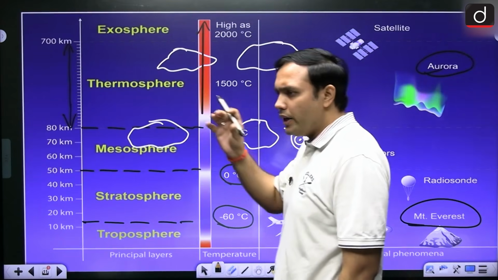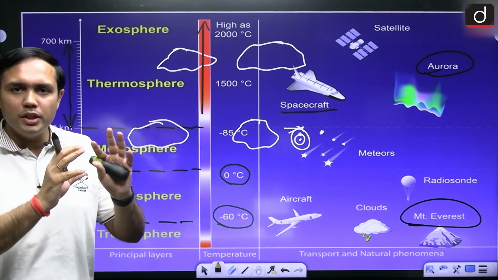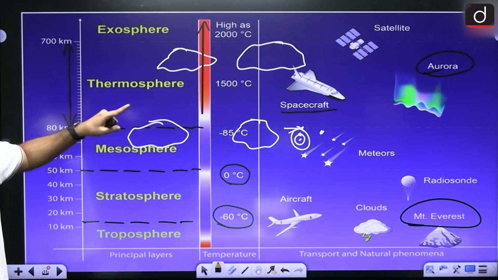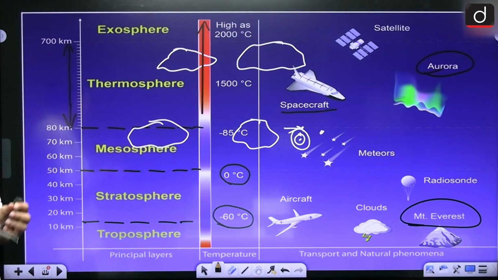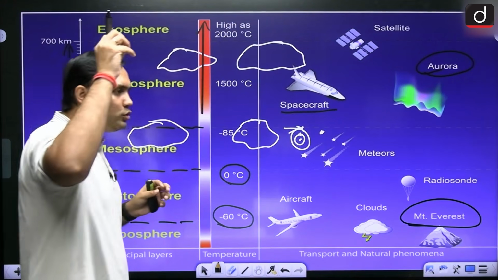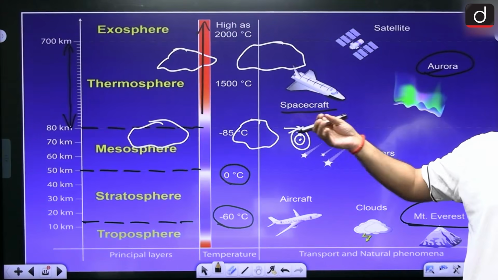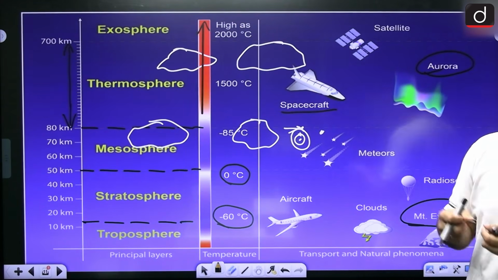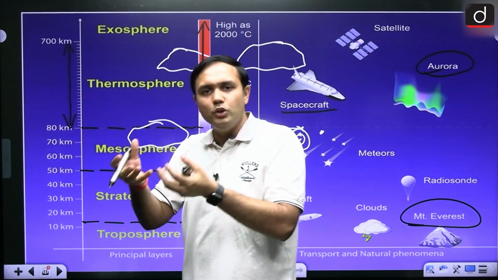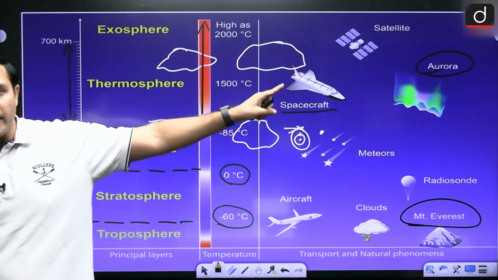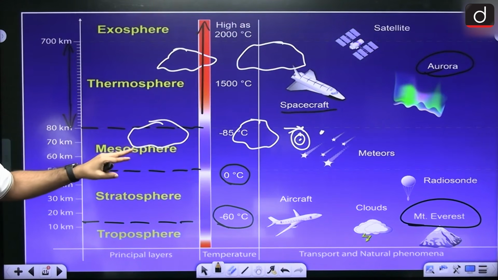Now before we are going towards the exosphere, we had talked about a layer that is partial, right? So partially seen in case of which two layers? So thermosphere and mesosphere, there are some partial layers that are known as ionosphere. So these are regions where you will find that because of the intense solar radiation, it is able to knock electrons loose, right, from its parent atom. So basically here you will find ions. So these are loose electrons, right, that are known as ions, hence the name ionosphere. So these are some pockets that you will see in between the thermosphere and mesosphere, right?